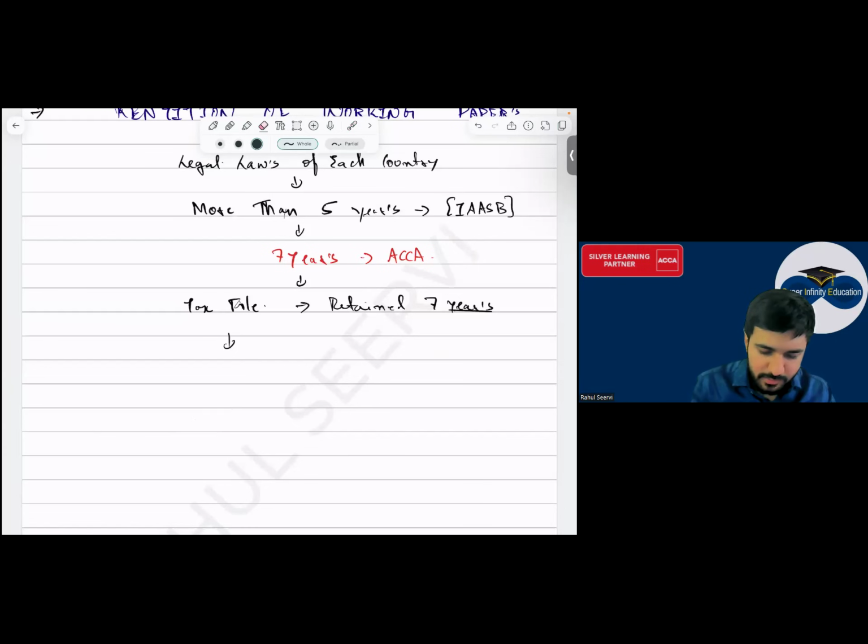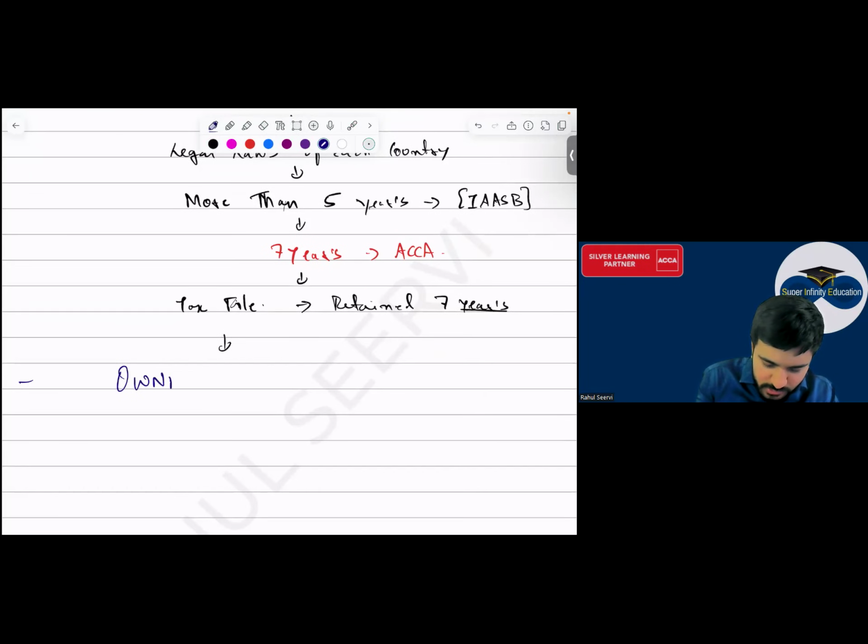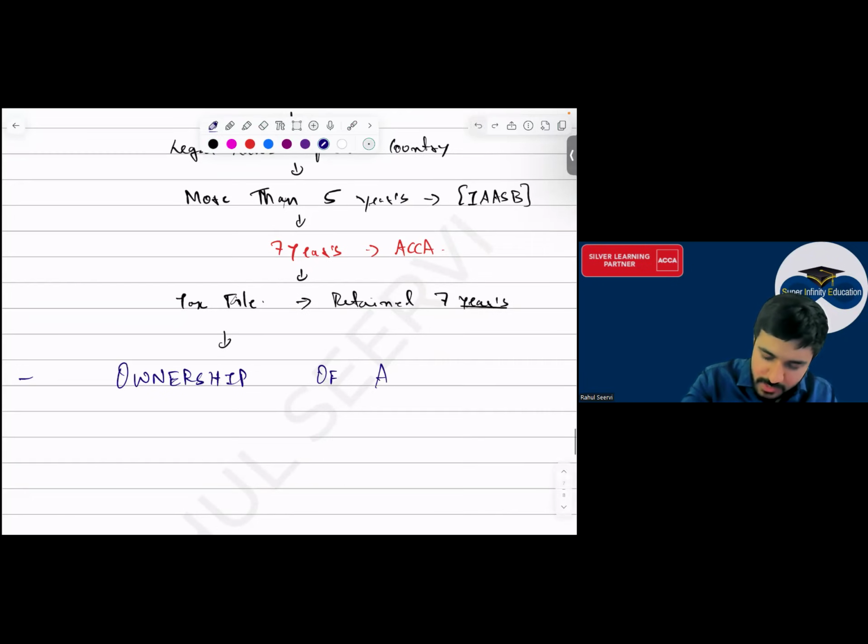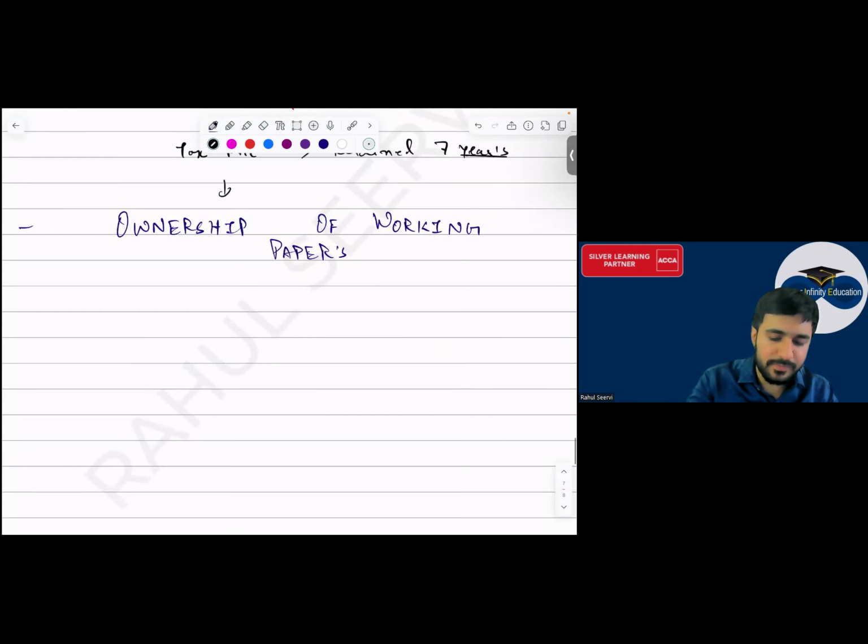Now coming to this one, everyone, ownership. Now who has the ownership? Who owns the audit documentation? When coming to the ownership of working papers, who has the ownership? Can I say this is the property of whom? Whose property is this? Property of the auditor. This belongs to the auditor. Yes sir.